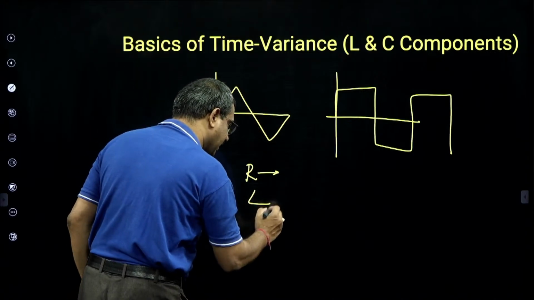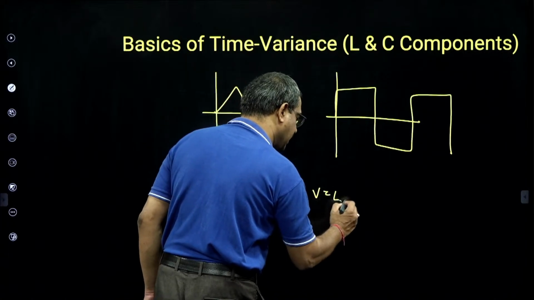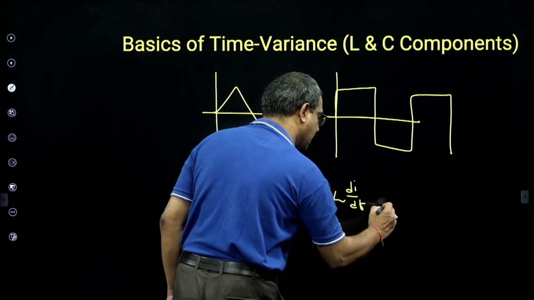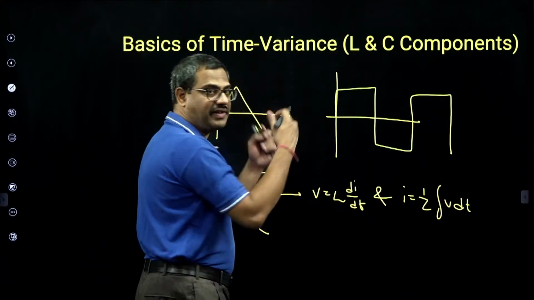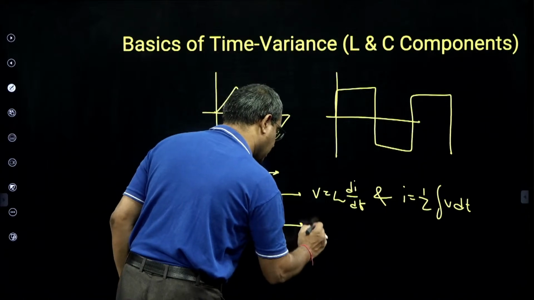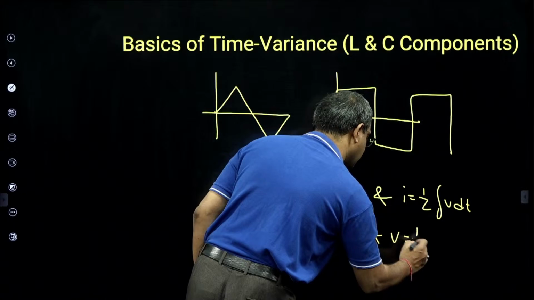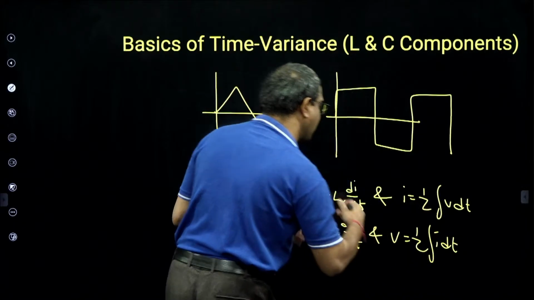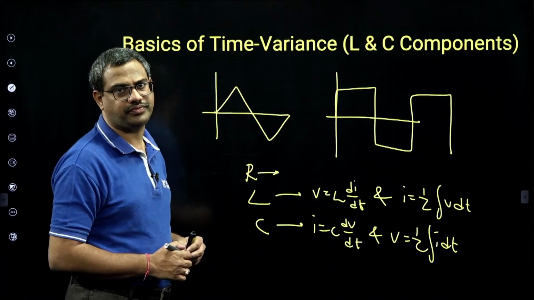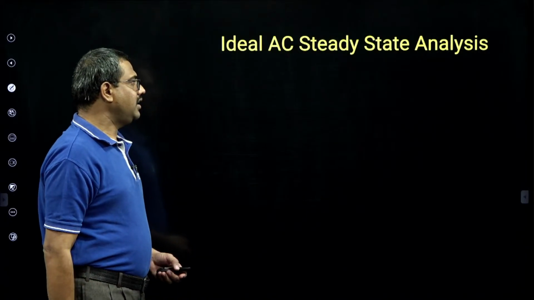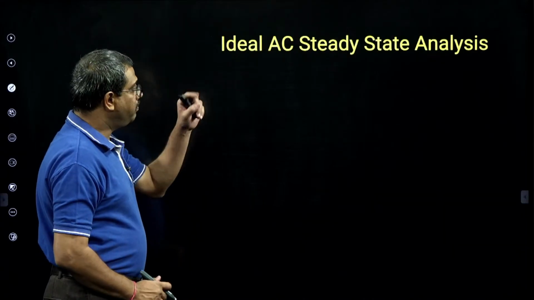But the inductor and capacitor will respond based on Ohm's law. In the inductor, V is L dI by dt and I is 1 by L integral V dt. So with this mathematics I will teach. Similarly, in the capacitor, I is C dV by dt and V is 1 by C integral I dt. That is how I teach both inductors and capacitors, which is basics of time variance. Then after understanding these basics of time variance, where all will respond, we come to AC steady state.